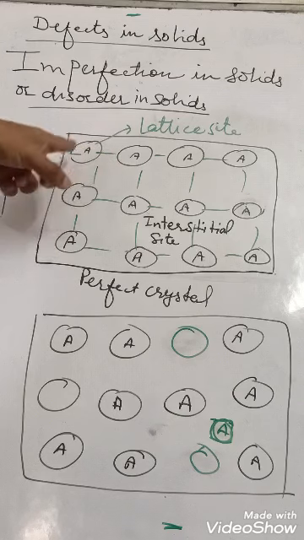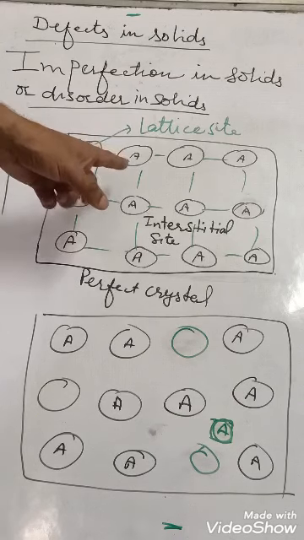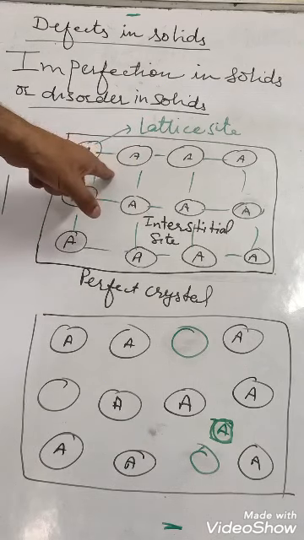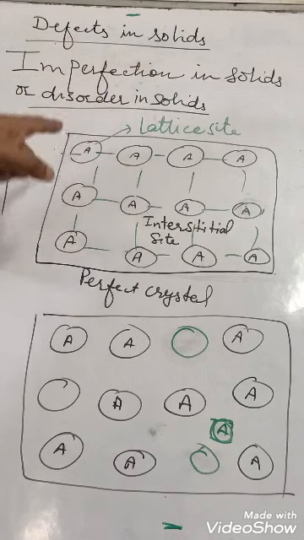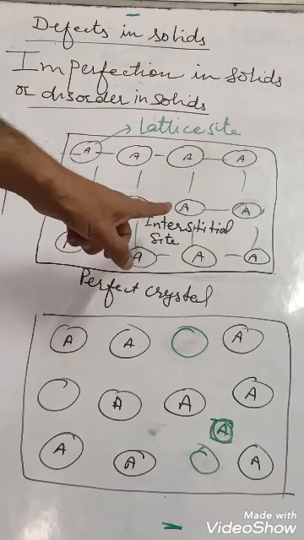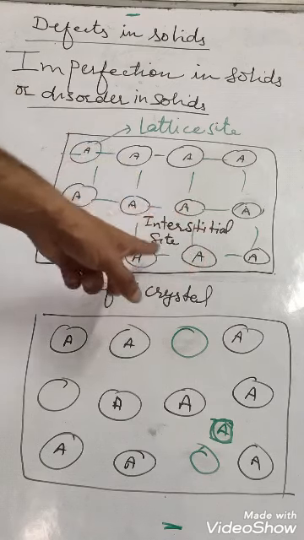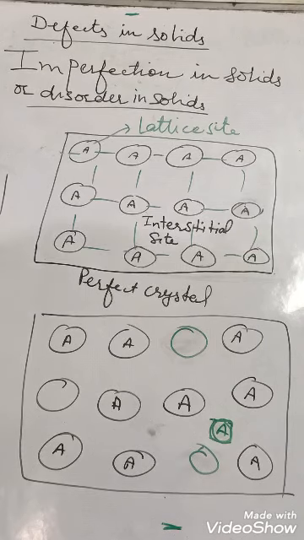And in between the particles there is a gap. However, we have shown here a big gap, but this gap is very small. So this gap in between the particles, that void or that hole or that gap, is known as interstitial site, I-N-T-E-R-S-T-I-T-I-A-L, interstitial site or interstices.